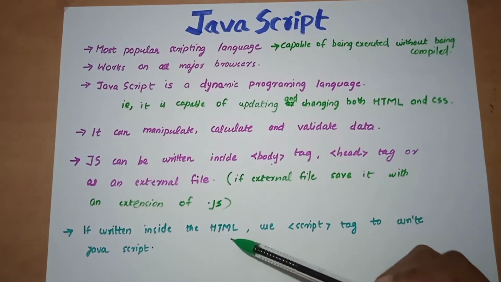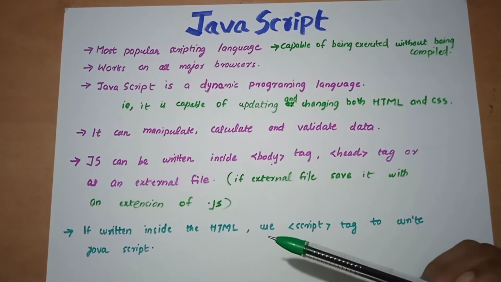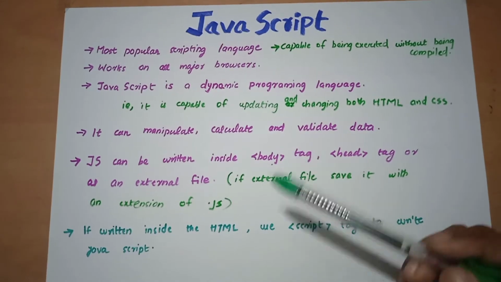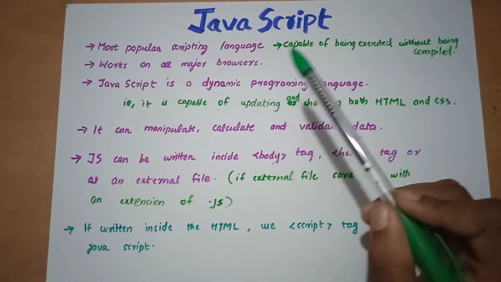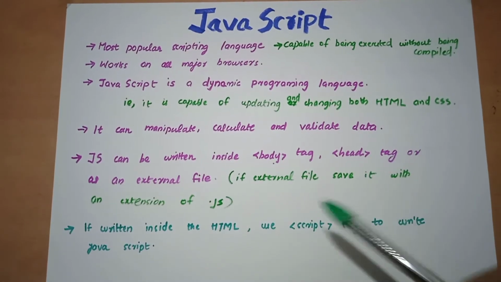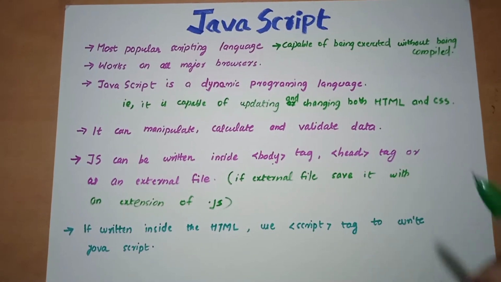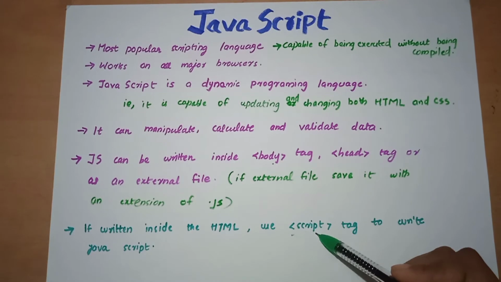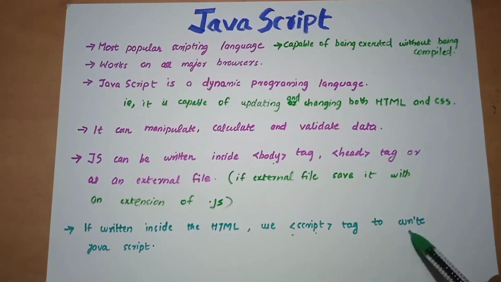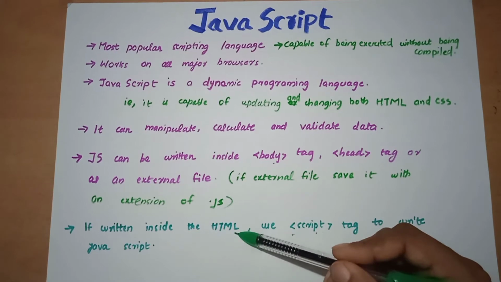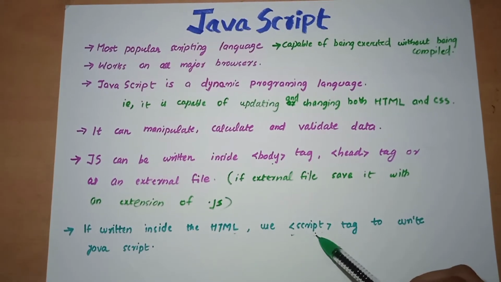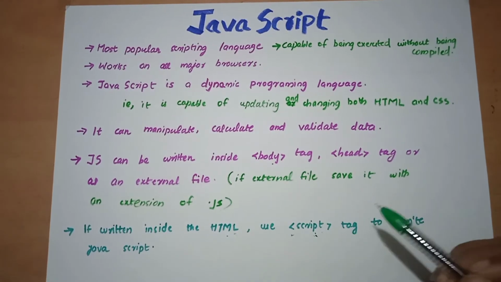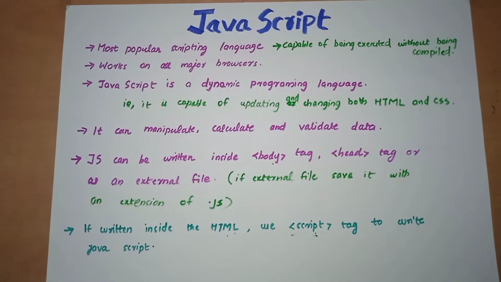If written inside the HTML, where to insert it or how to write it, that's the question. We know that CSS is normally written inside the style tags. Like that, JavaScript also has a special area where it can be written so that it works properly. This is the script tag, which is used to write JavaScript inside the HTML. Only then can it be treated as JavaScript. So let's see how a simple code can be written.